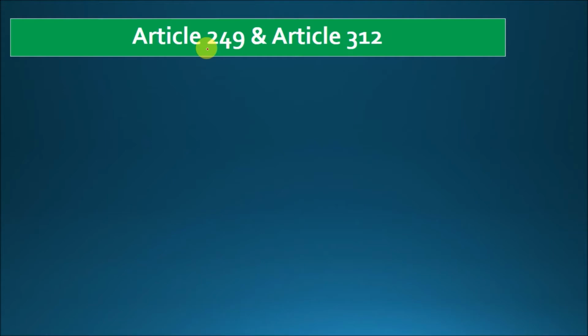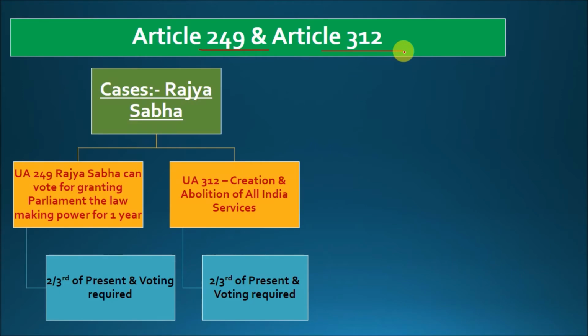Now let us discuss the special majority, in which the first case is Article 249 and Article 312. Firstly, both these articles are related to Rajya Sabha's legislation.